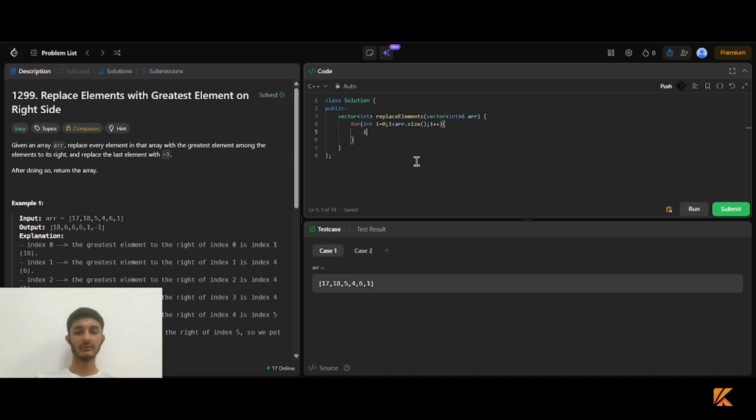So we declare a variable which is rightMax, which equals -1, and after that we use another for loop which iterates from j equal to i plus 1 to array dot size.